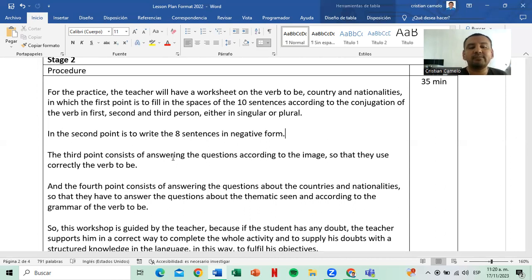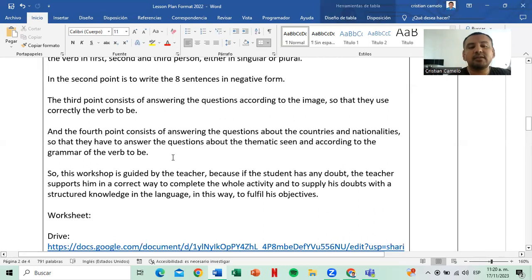The third point consists of answering the questions according to the image so that they use correctly the verb to be. And the fourth point consists of answering questions about the countries and nationalities, according to the grammar of the verb to be.